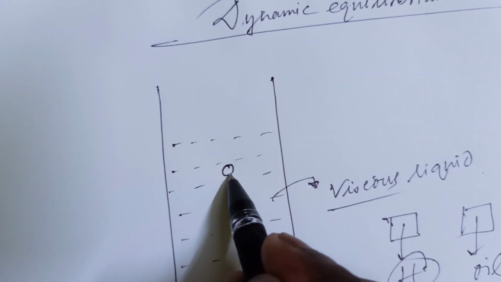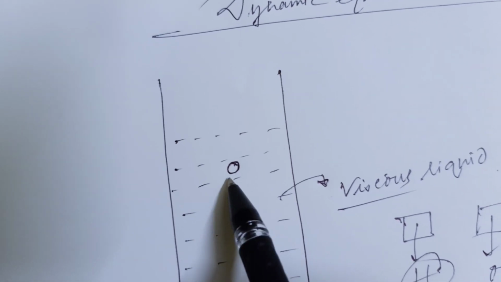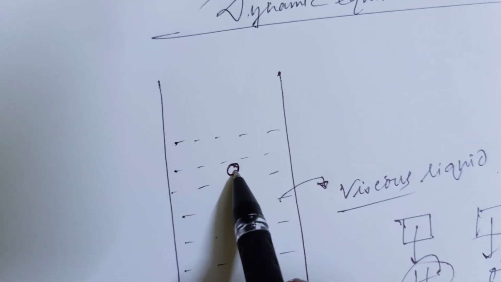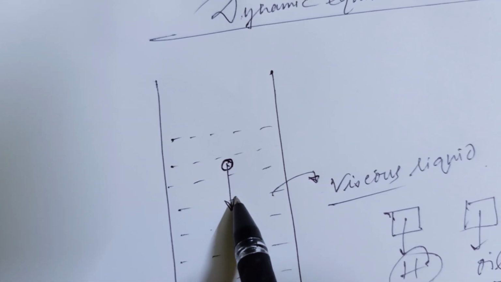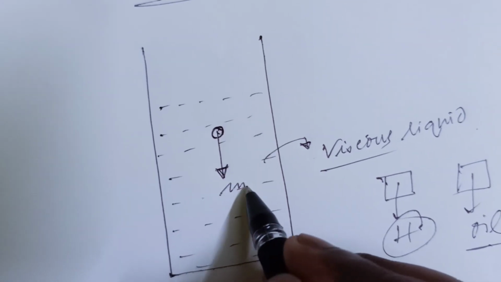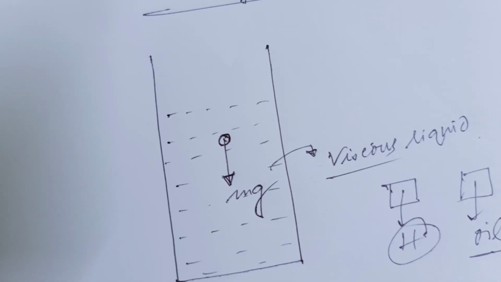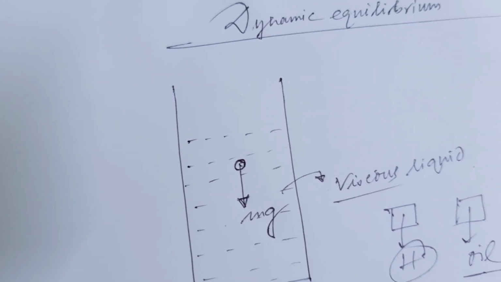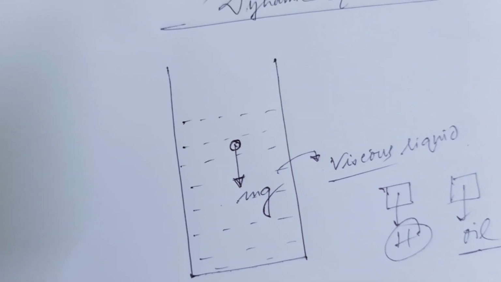A spherical ball, like the ball bearing in cycles. A spherical ball is moving through that particular viscous fluid due to its weight. Yes, students, due to its weight, a number of forces act on that particular ball.